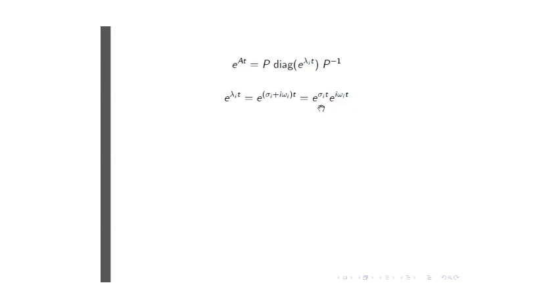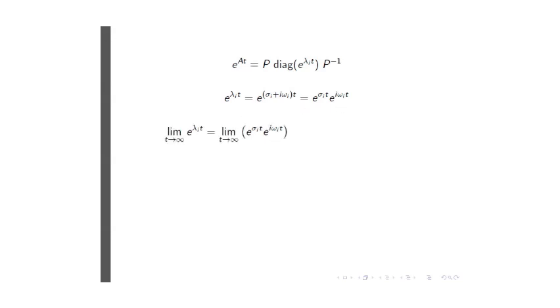This guy on the left-hand side, though, we know that if sigma i is larger than 0, this guy will blow up as t goes to infinity. On the other hand, if sigma i is negative, this guy will get smaller and smaller and smaller as time goes to infinity. So keep this in the back of your mind.